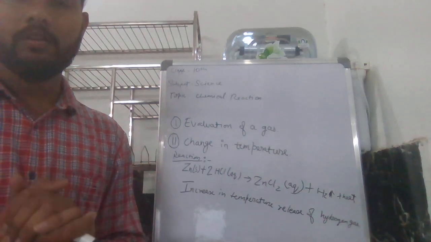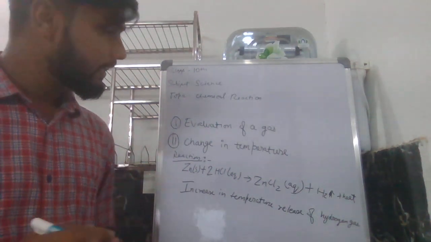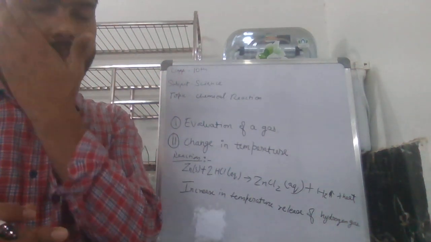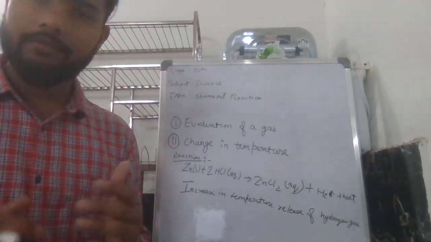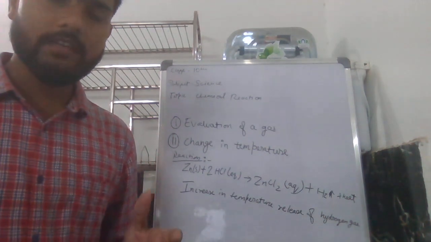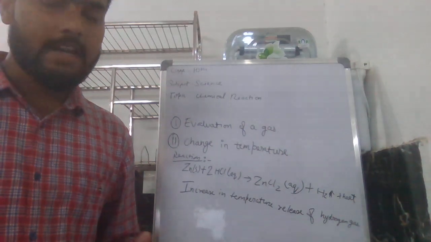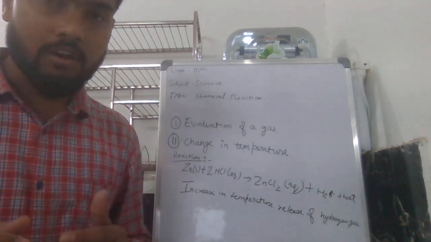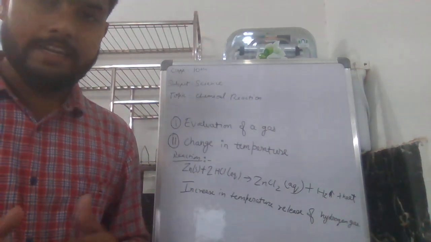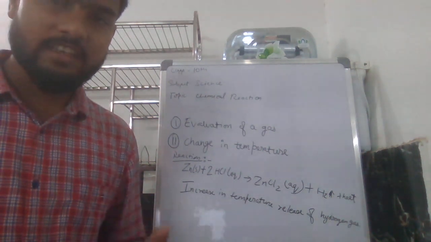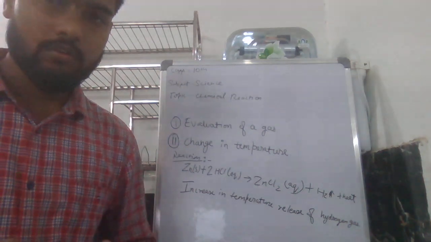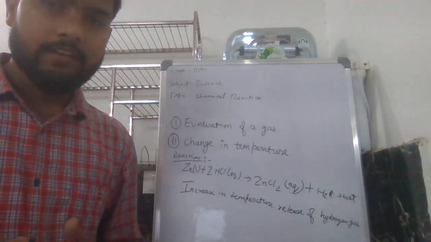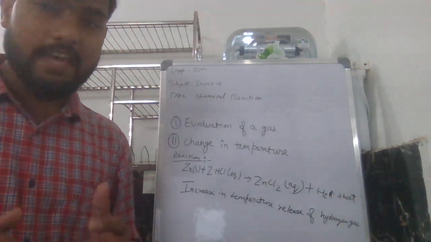There are two types of changes: the first is physical changes and the second is chemical changes. Physical changes have their characteristics and examples, and chemical changes have their characteristics and examples.